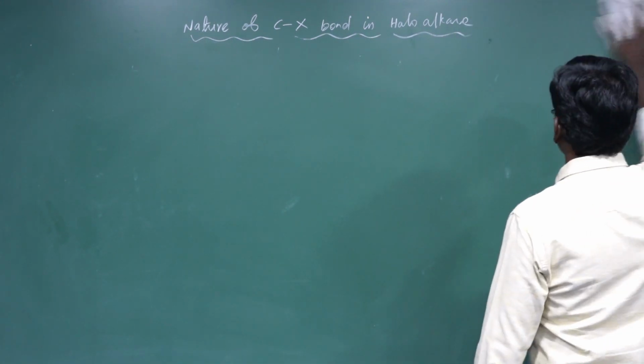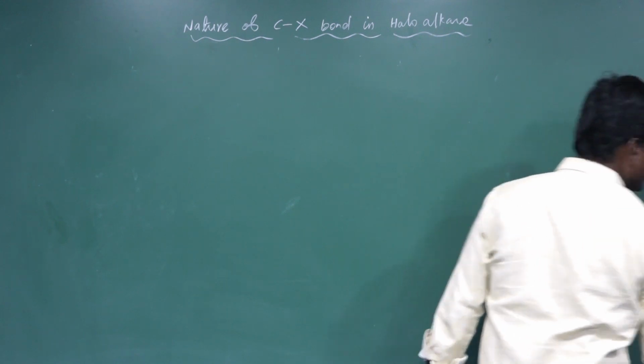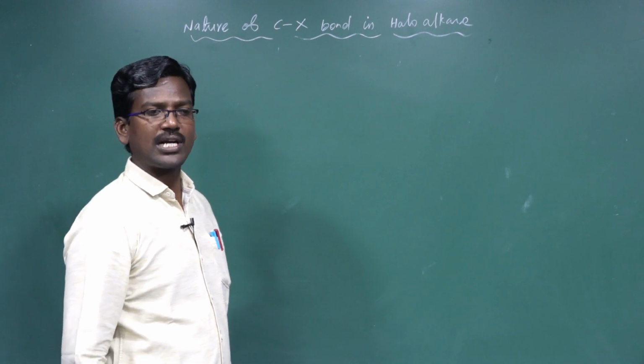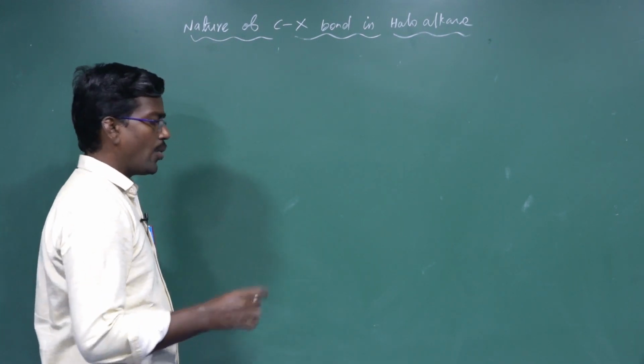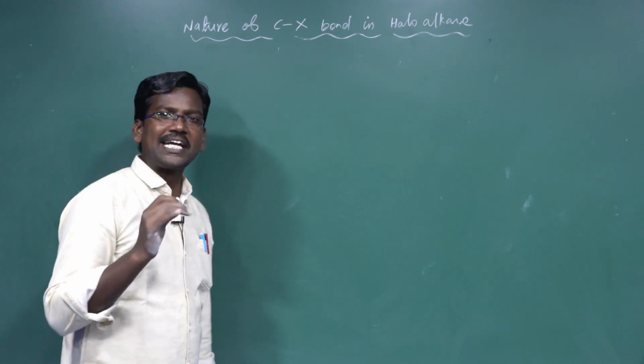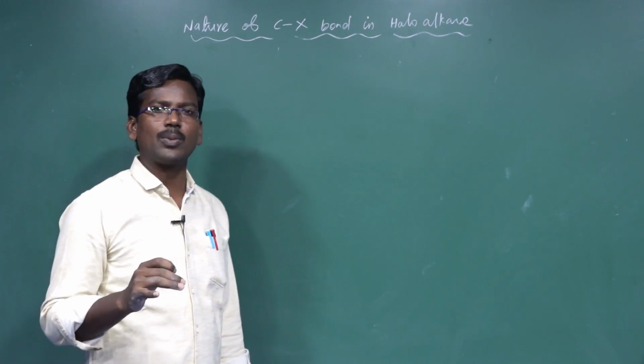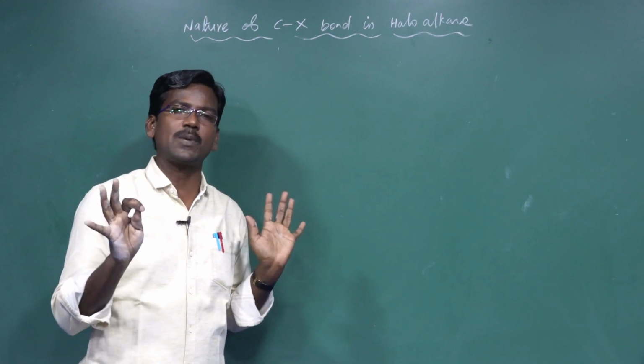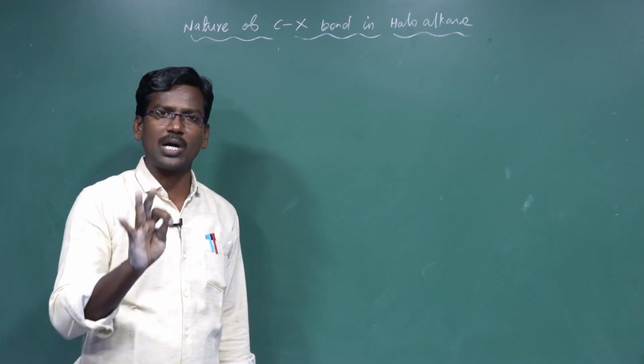Markovnikov addition reactions. What is the Markovnikov rule? There are 2 types of rules in addition reactions. One is Markovnikov addition, another is anti-Markovnikov addition. What is Markovnikov addition? The negative part of the addendum attaches itself to the carbon bearing the least number of hydrogens in the olefin. Addition reactions take place in unsaturated compounds with multiple bonds.